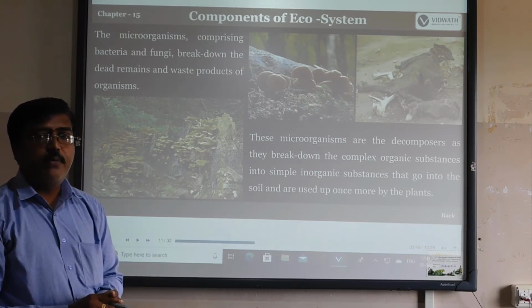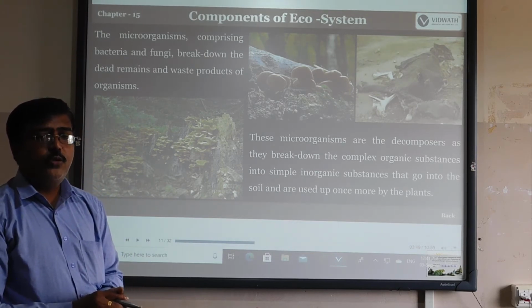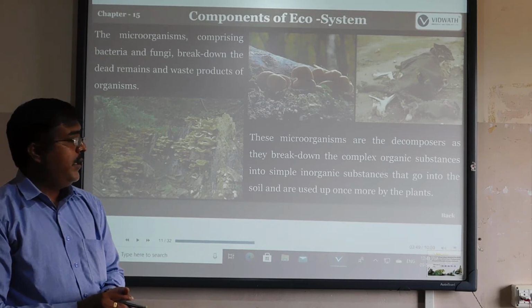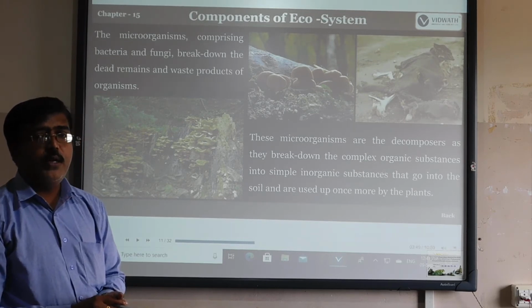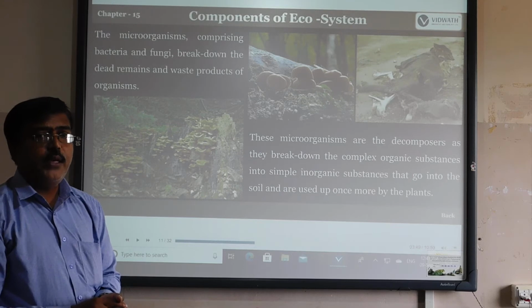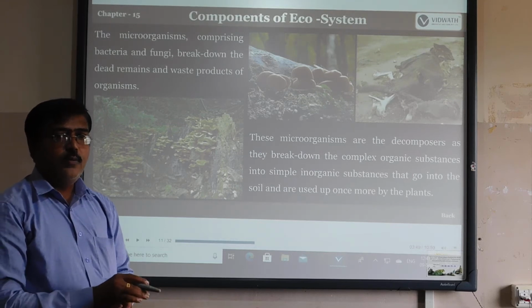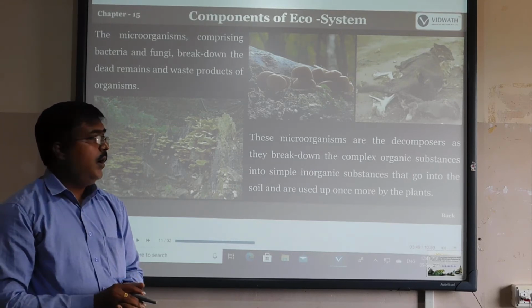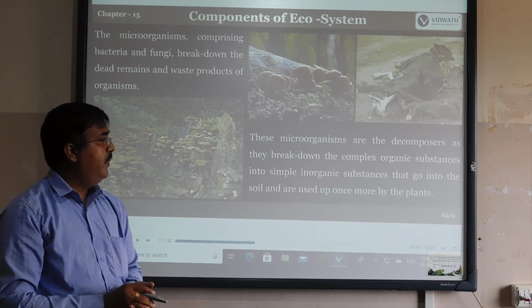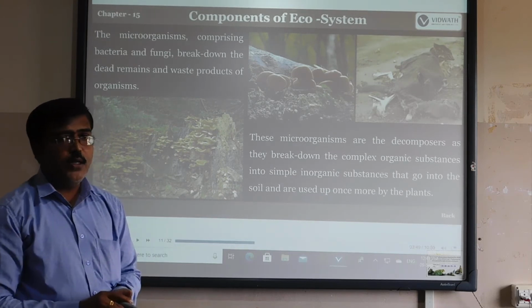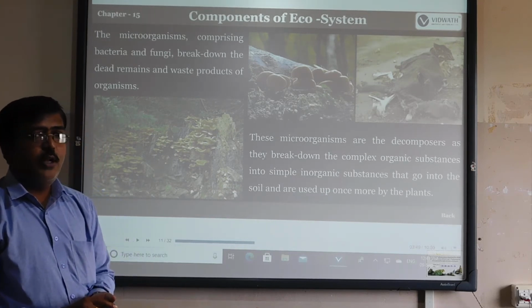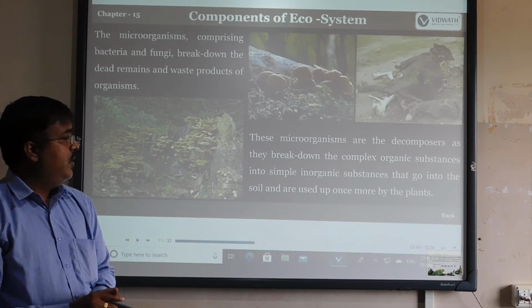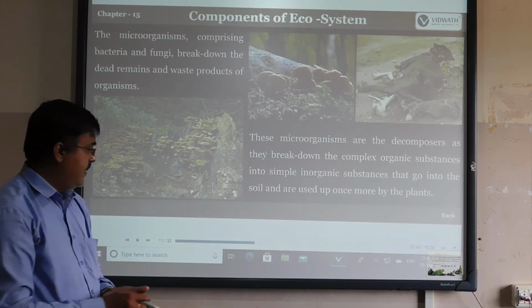That can be called manure. That manure is prepared by microorganisms, maybe nitrosomonas bacteria, which help convert atmospheric nitrogen into ammonia. That is helpful for the breakdown of complex organic molecules into simpler ones, and then they can be used by the plants also.